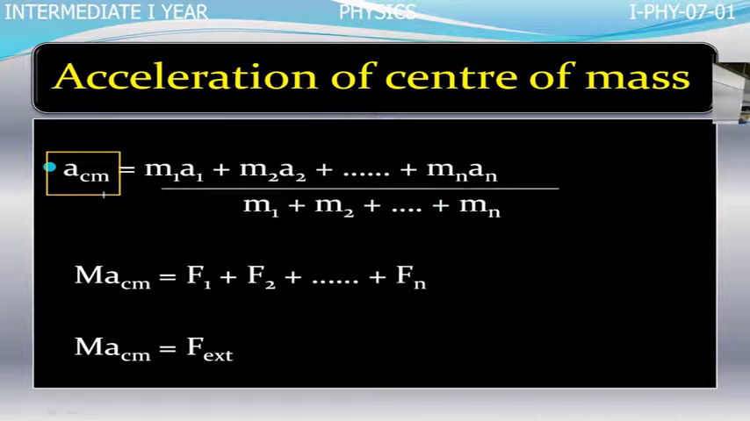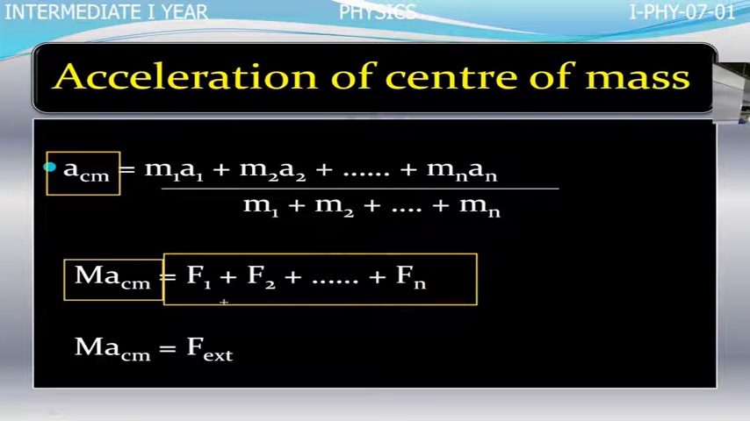We are choosing a point. We are calculating the acceleration of that point, that is the center of mass. It is multiplied with the entire mass of the body. Then it gives the total external force acting on all the particles. If you see these two terms, the acceleration of the center of mass multiplied by the entire mass of the body gives the total external force acting on all the particles of the system.